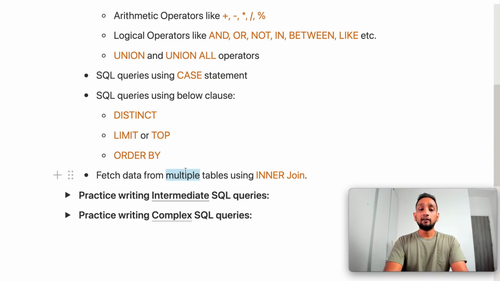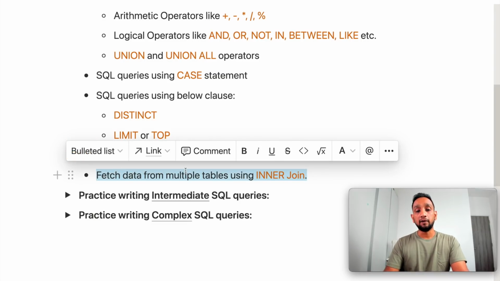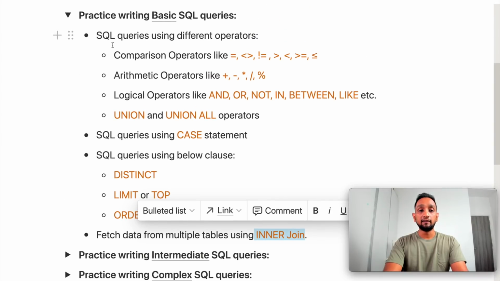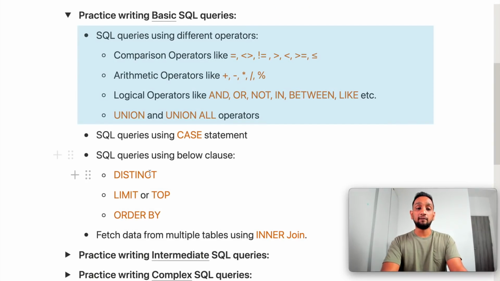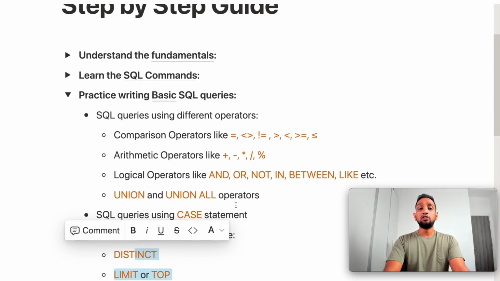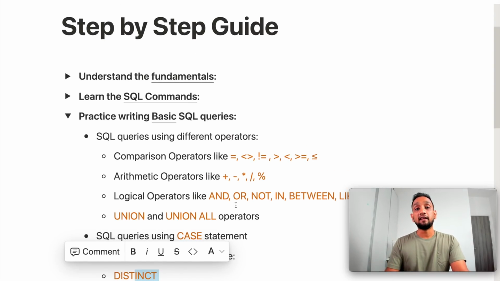And finally, try to write a query where you're joining multiple tables. In order to join multiple tables, there are several types of joins, but for now, as part of a basic SQL query, just focus on inner join. So the first join that you should be learning is inner join. Try to join multiple tables using inner join and see how you can do that. Okay, so once you are able to do all of these, so all the operators, the case statement, these clauses that I have mentioned here, and then the inner join, you should be able to write any basic SQL query.